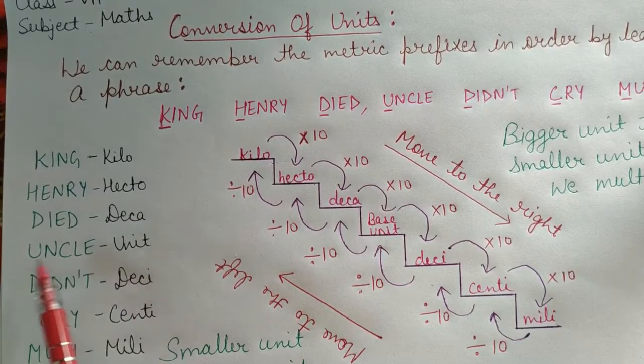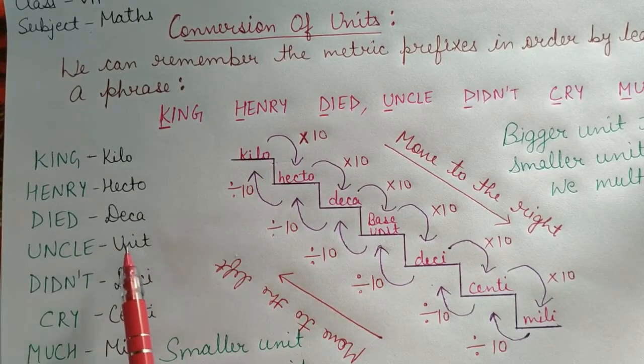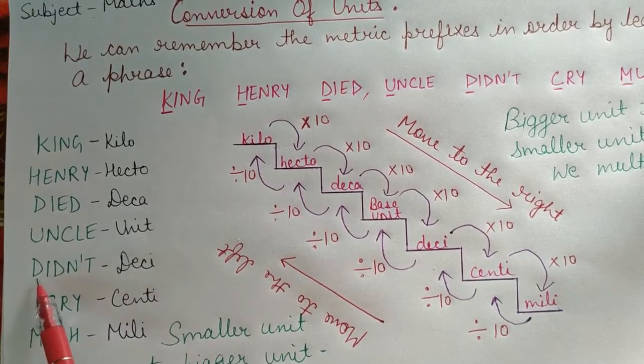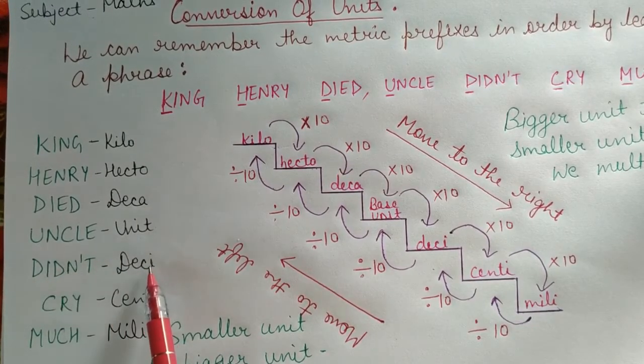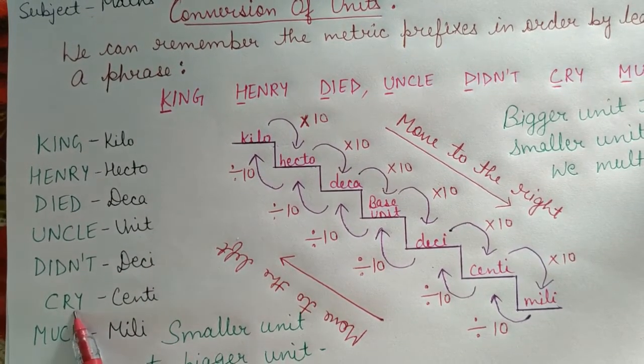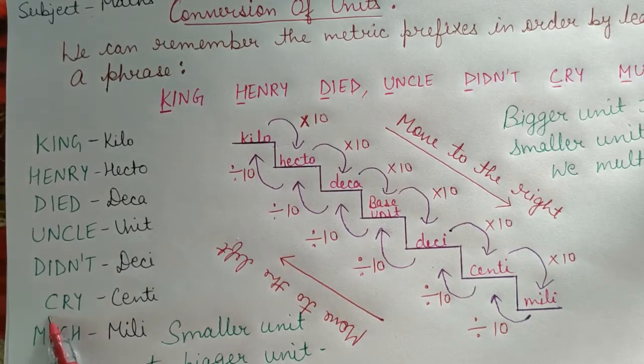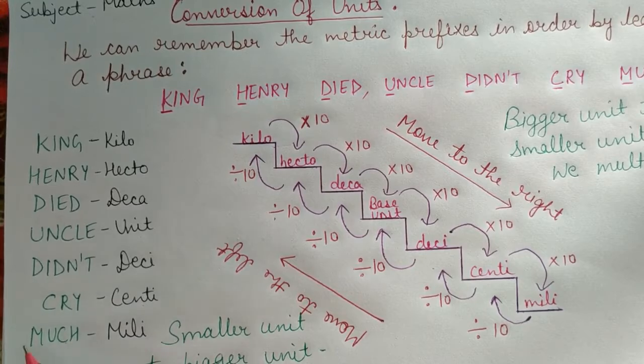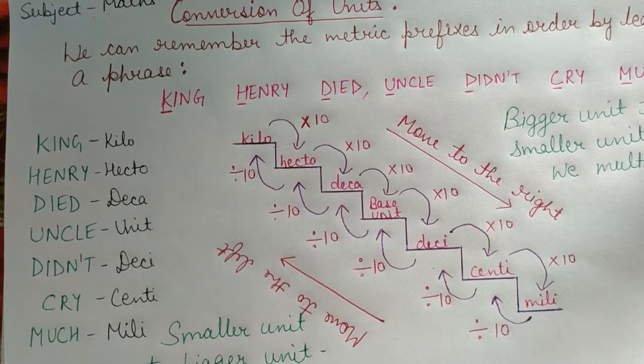From uncle we are taking U and U represents unit. From didn't we will take D and D represents deci. Now from cry we are taking C, C represents centi, and last one much, M represents milli.